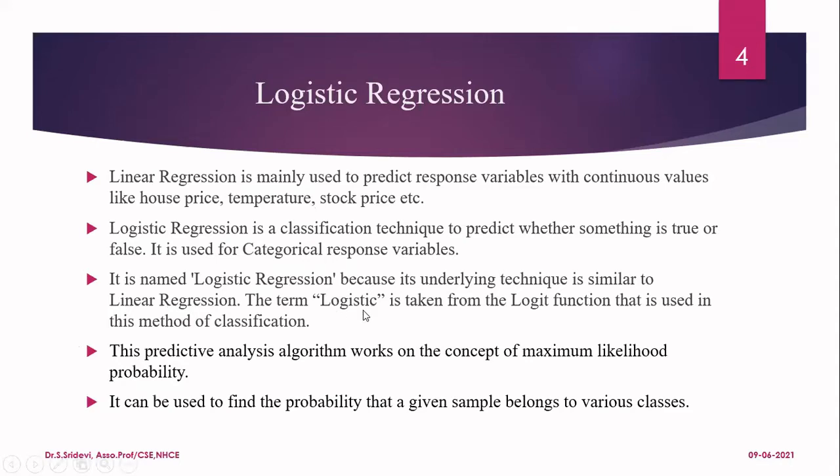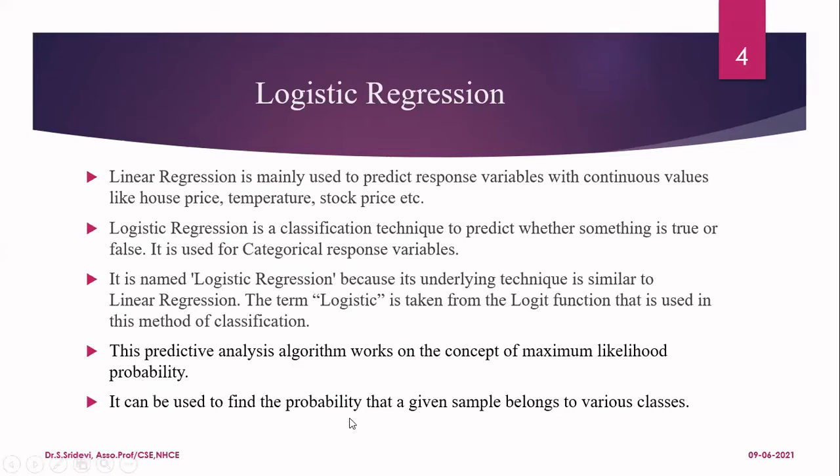The term logistic is taken from the logit function. We are going to use a special function called logit, or otherwise the sigmoid function. Because of that only, it is given the term logistic regression. That function is mainly used in this method for classifying the samples either as positive class or otherwise negative class. It is a predictive analysis algorithm that works on the concept of maximum likelihood probability. Here, probability comes into the picture. Logistic regression is working on probability only.